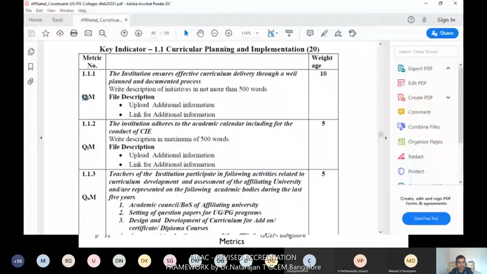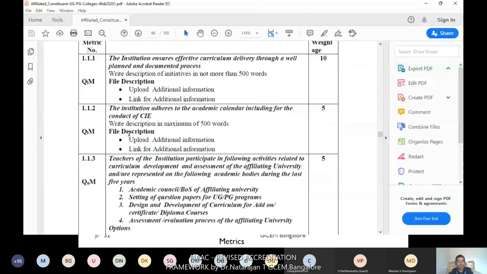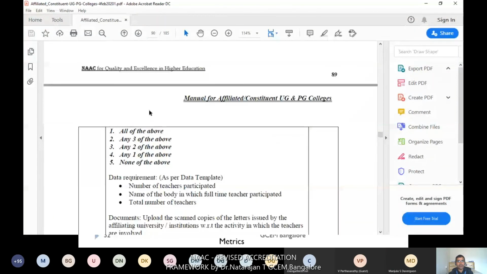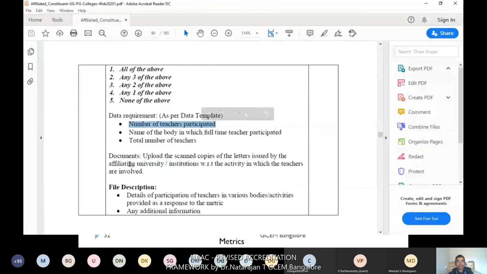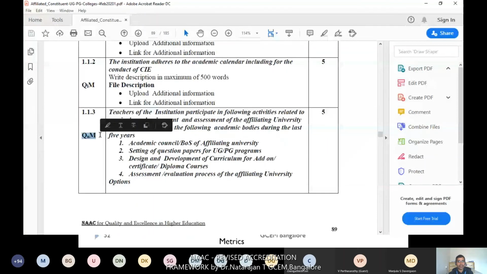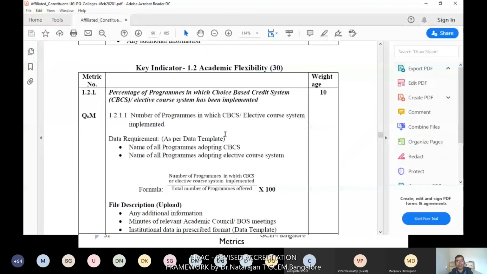And here they mention whether the particular metric comes under qualitative or quantitative metrics. The first one comes under qualitative, since they are expecting your response in words, within 500 words as a description. In the same way, this also comes under qualitative metrics. Here you can see another example of a quantitative metric. It is quantitative because they are asking for numbers. Here, the number of teachers participated. They are asking for the total numbers, so this comes under quantitative metrics. We'll go in depth into all these key indicators and metrics one by one.